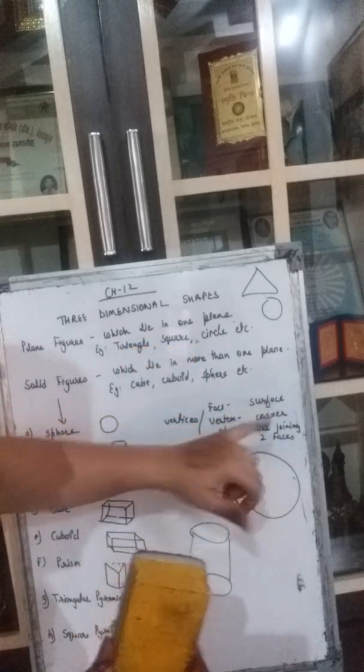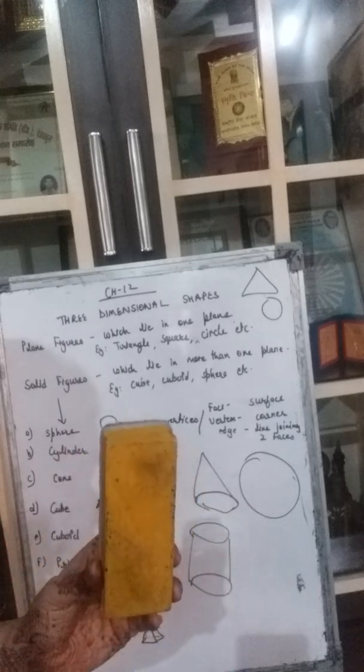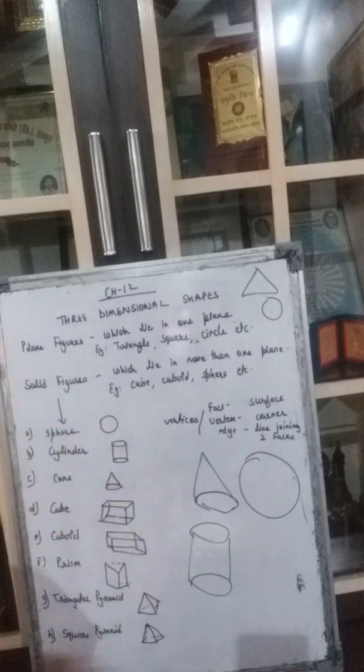How many surfaces does it have? 1, then back 2, top 3, 4, 5 and 6. So a cube has 6 faces or surfaces, and a cuboid also has 6 faces. But what is the difference? A cube has all the faces equal and a cuboid doesn't have all the faces equal. So 6 square faces is a cube.